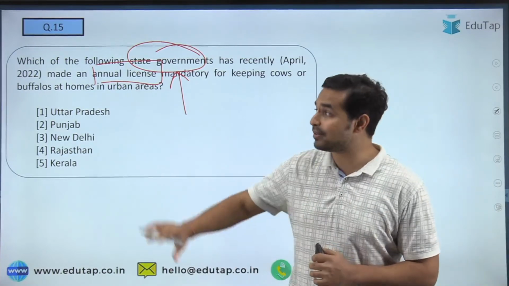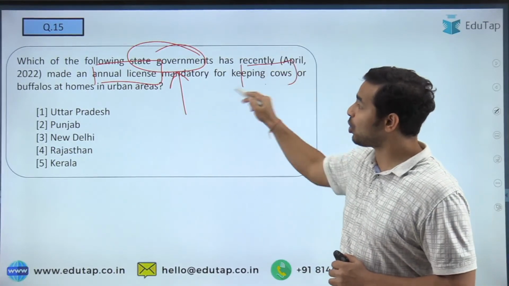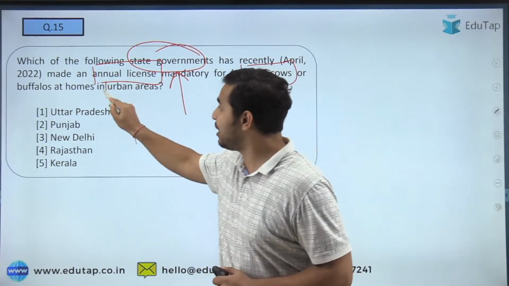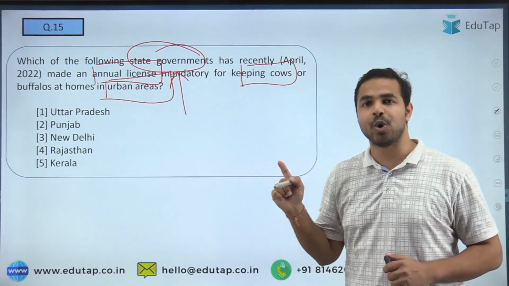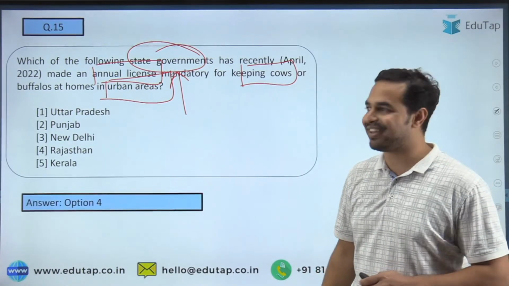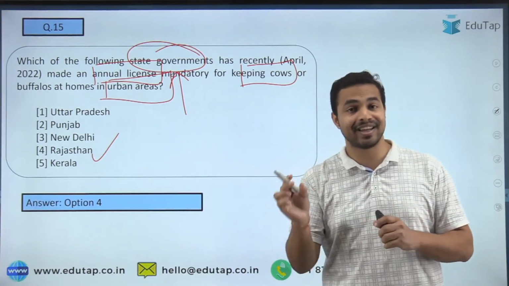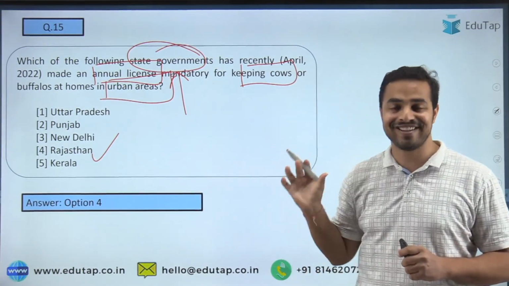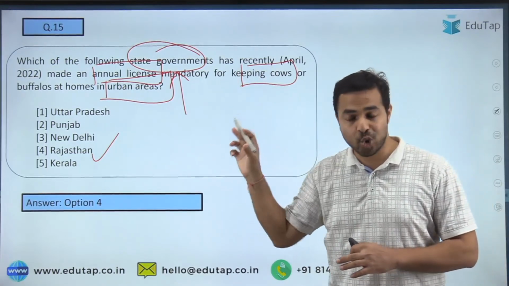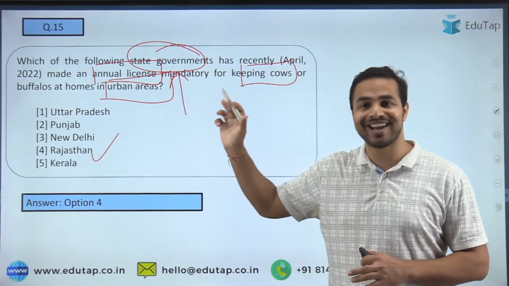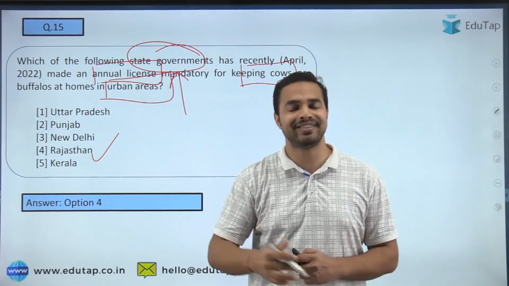Which state government has made it mandatory to have an annual license for keeping cows or buffaloes at home in the urban areas? These are the key points that you should remember from the exam point of view. And I am getting the right answers here. The right answer is Rajasthan. So guys, we already read in our previous question that in Rajasthan, in Kota, the first such township has been created for the dairy farmers. And now is another development, and this question is related to the previous question that we have covered, and once again the right answer is Rajasthan.